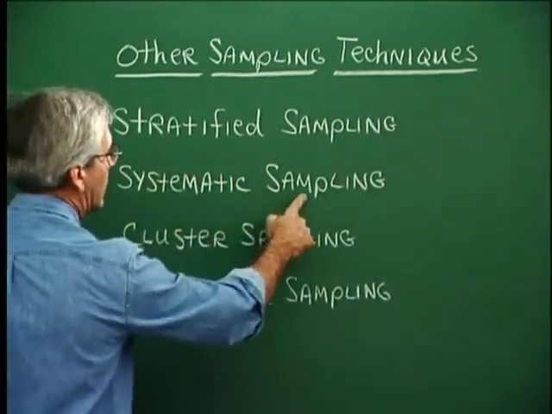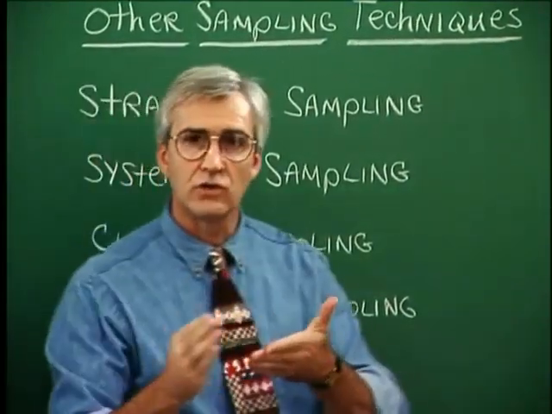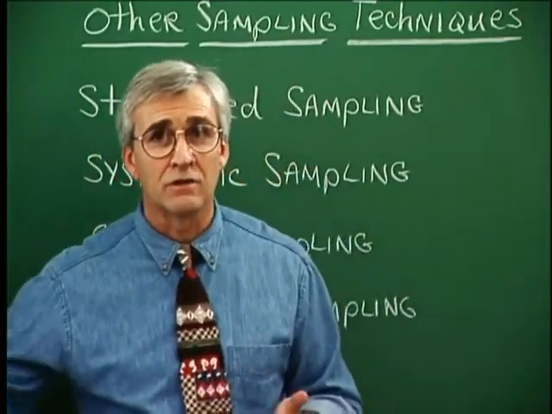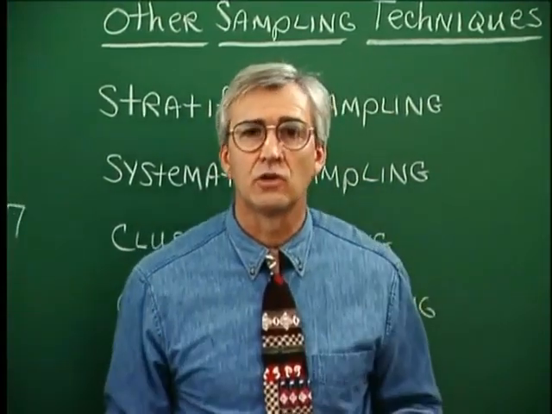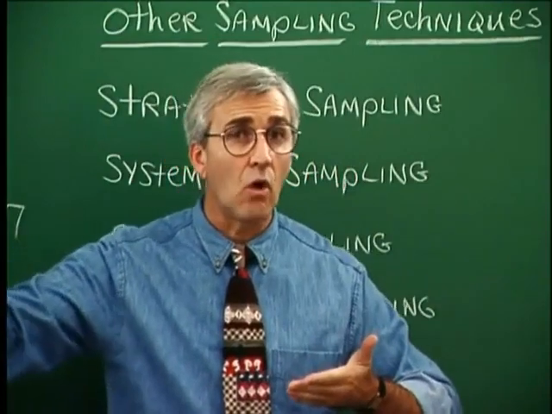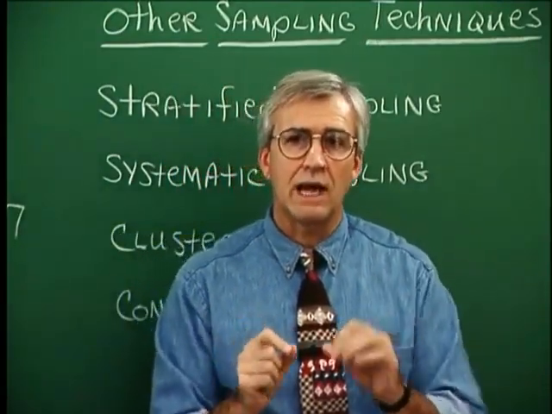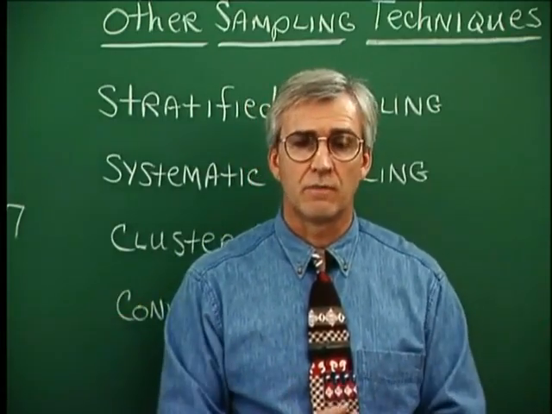Systematic sampling occurs and works rather nicely if you have an order relationship in the population being sampled. For example, if people are in line for some event, outside of a ticket window, for example, or waiting to get into a concert, something like that. So everybody is kind of in order to begin with, and we want a sample of, I don't know, 50 folks or something like that.